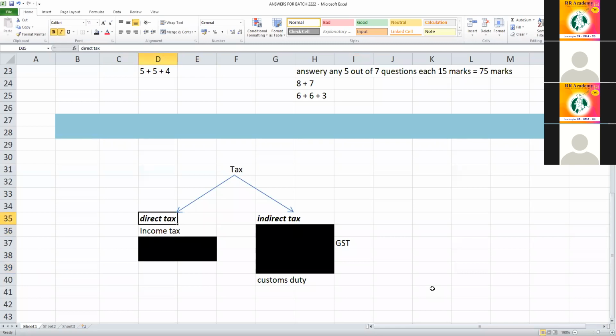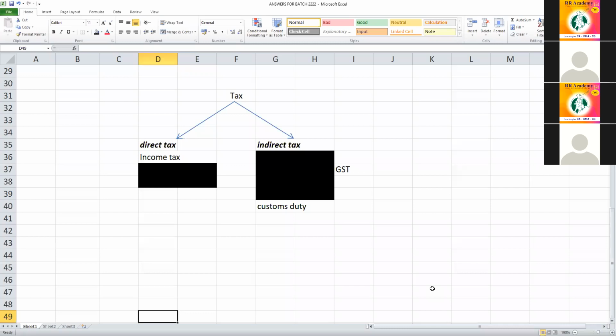Now tell me why income tax is an example of direct tax. Why is this called a direct tax and why is GST, for example, called indirect tax? Can anybody answer? Directly collected by the government. Directly paid by the assessee. Burden cannot be transferred. Okay, you are right. Everybody is correct, but I'll tell you.